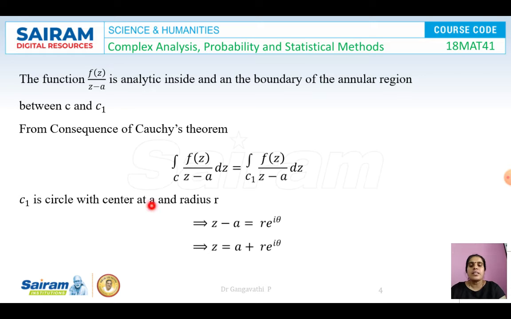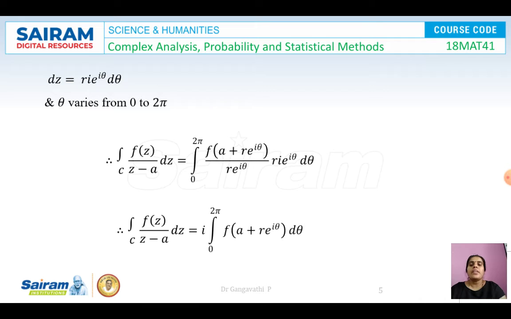Since it is a circle with the center at A and radius R, the equation of that circle is z minus A is equal to R e to the power of i theta. So z, transferring this A to the other side, becomes A plus R e to the power of i theta. So dz will be equal to R i e to the power of i theta d theta, by differentiation of z. And we all know that it is a circle with the radius R and center at A, and the entire circle has been considered. So angle theta varies from 0 to 2 pi.